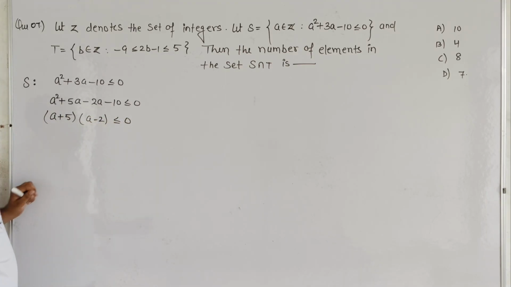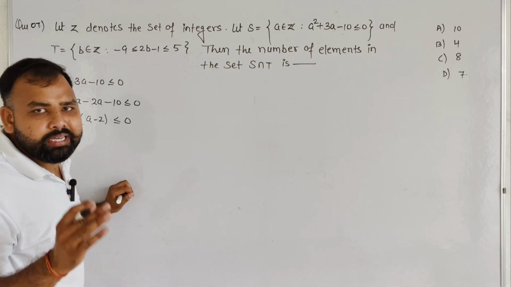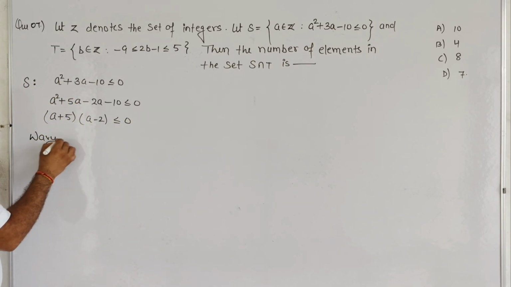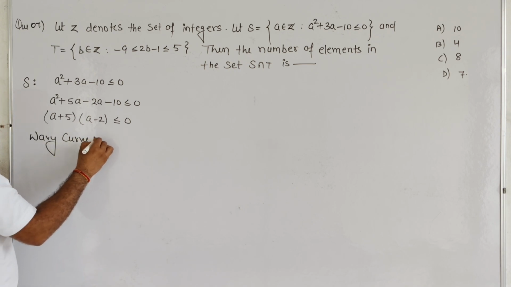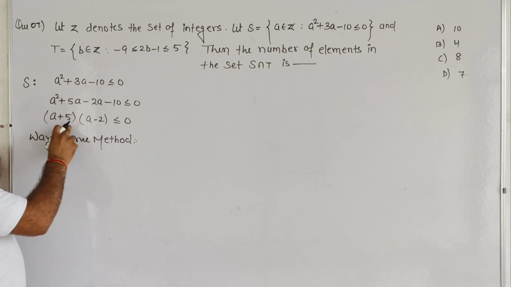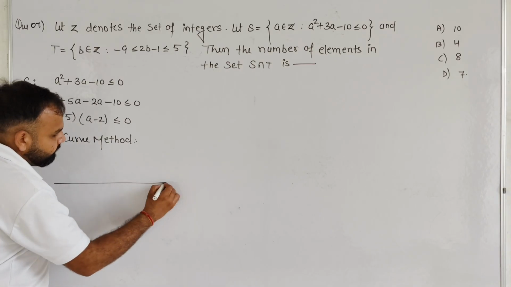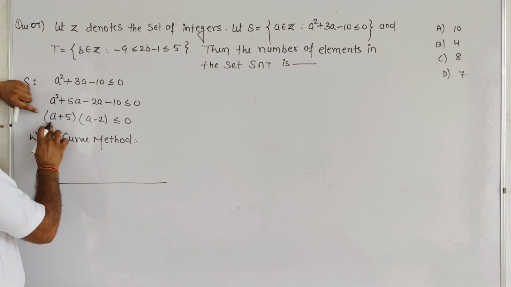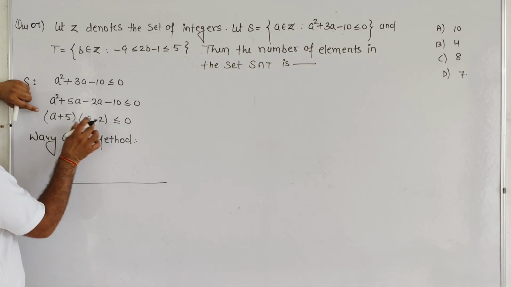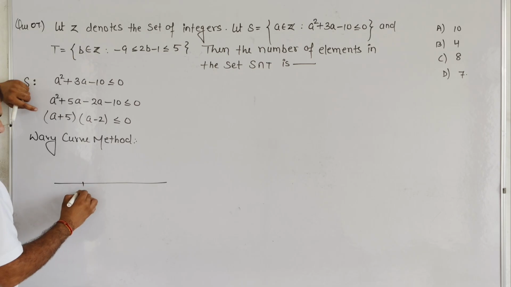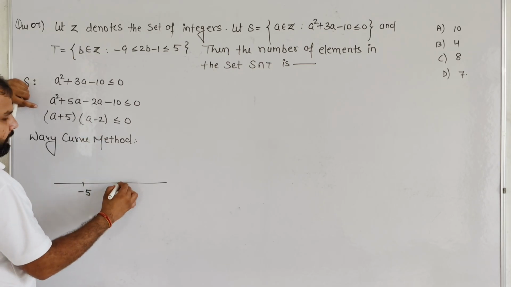And student, you know very well what the Wavy-Curve method is. You can easily find the values using the Wavy-Curve method. So basically, the Wavy-Curve method says to find the points at which each factor becomes 0. So we know this will become zero at minus 5 and at 2.